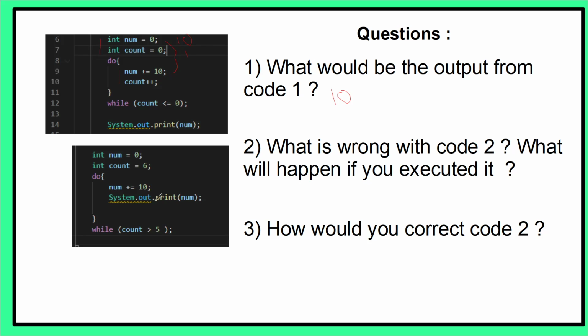What will happen if you execute it? Again, we have two variables, number and count. We do the code first, so number will be 10, and then we'll print that out. So we'll print out 10 there. And then we look at our condition: while count is greater than 6. But if you notice here, count never changes. So it will always be greater than 6.